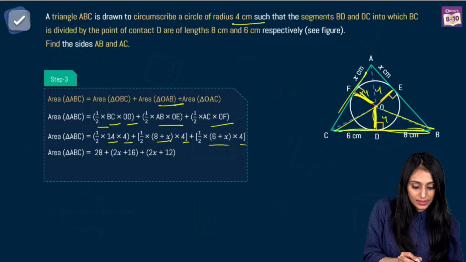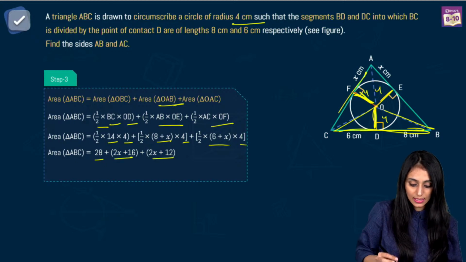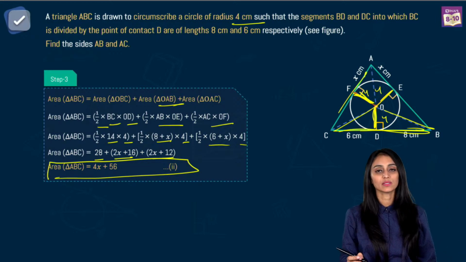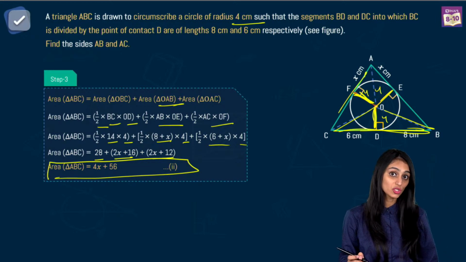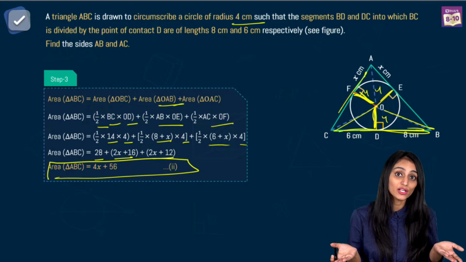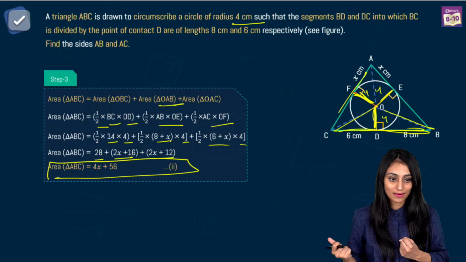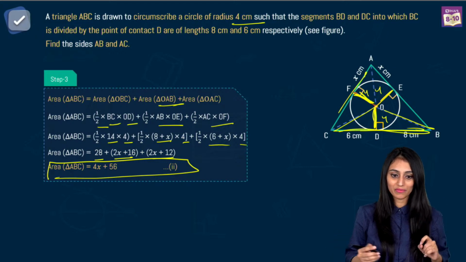So, let's simplify this. You get 28 plus 2x plus 16 plus 2x plus 12. We end up getting this final expression, 4x plus 56. That's equation number 2. Again, I did not get the value of x. I'm again getting this in terms of x. Right? So, now you will see the calculation will become very simple.